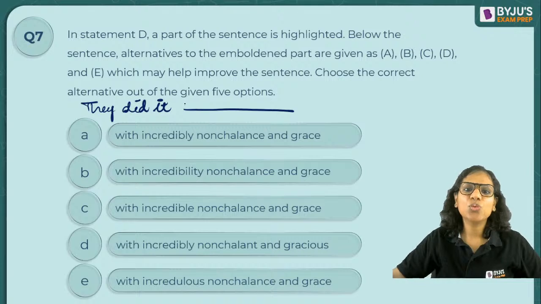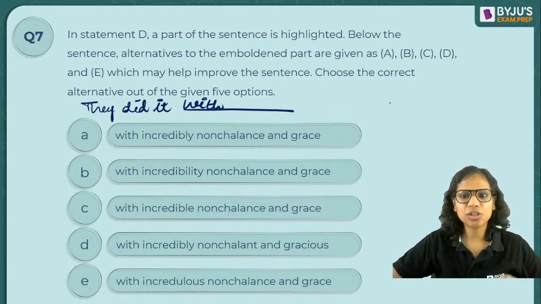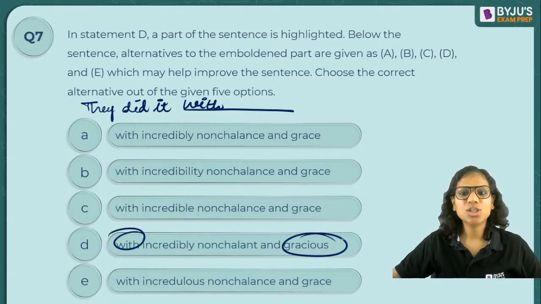They did it with, that's present in all the options, with dash. Okay, so they did it with a lot of grace. That's what we say, no? We never say they did it with gracious. They did it with gracious. Okay, they did it with nonchalant.